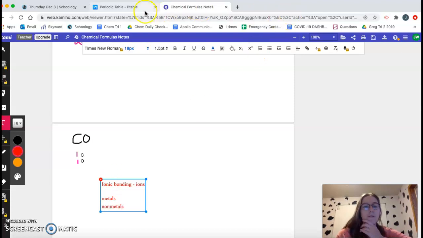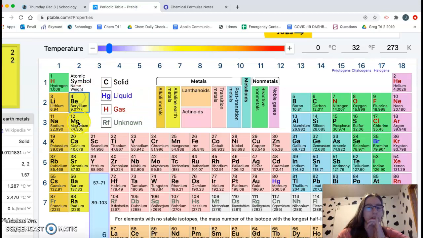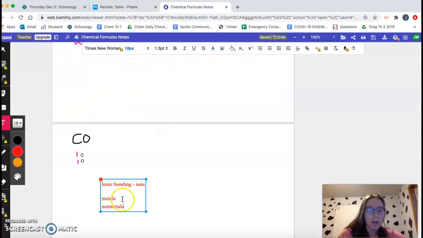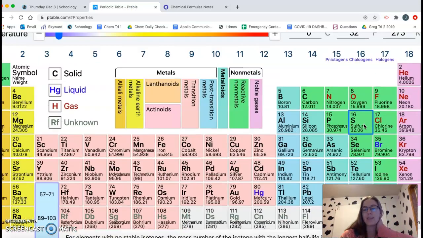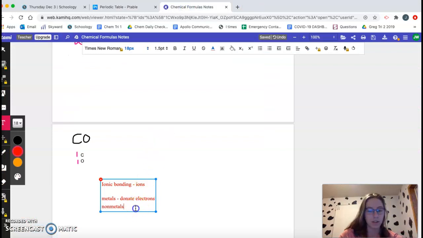If you recall from ptable.com, the metals are over here, and these are the ones that end up donating their electrons. So our metals donate electrons, and the nonmetals are on that right-hand side of the periodic table: fluorine, chlorine, oxygen, sulfur. Those are the ones that accept electrons. So nonmetals accept electrons.